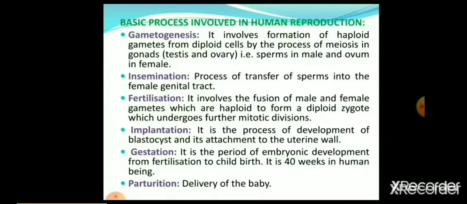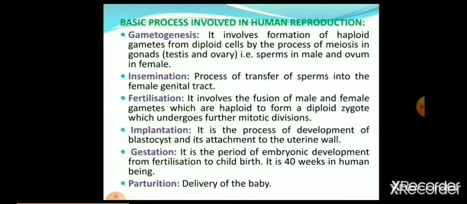Next is gestation. It is the period of embryonic development from fertilization to childbirth. It is 40 weeks in human beings, nearly 9 months. And the last step is parturition, that is delivery of a baby. So these are the basic processes involved in human reproduction.